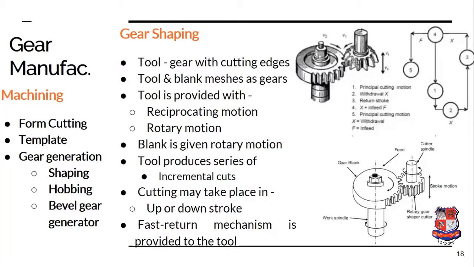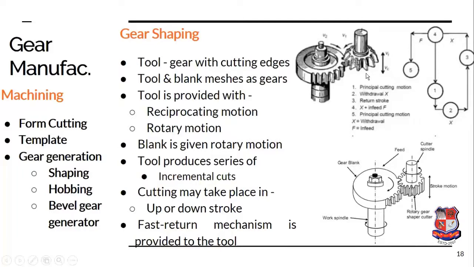Now, this is the gear shaping operation with the help of the pinion. Why is it with the help of the pinion? Here the cutter is in the form of the pinion, which is a smaller gear, and the blank is in the form of a larger gear. Now the blank does not have the teeth, and therefore the interference is created between the cutter and the blank, and because the cutter is hard, it will remove the material from the blank, from the part where there must be the tooth space, and this will generate the teeth on the blank.